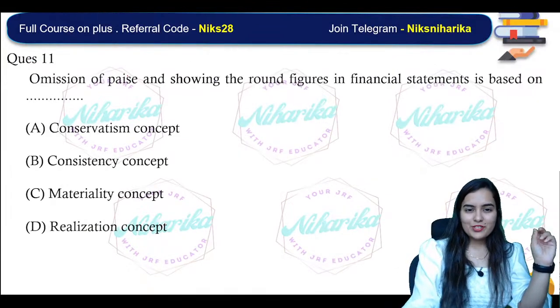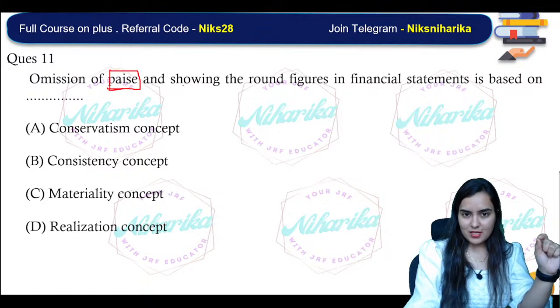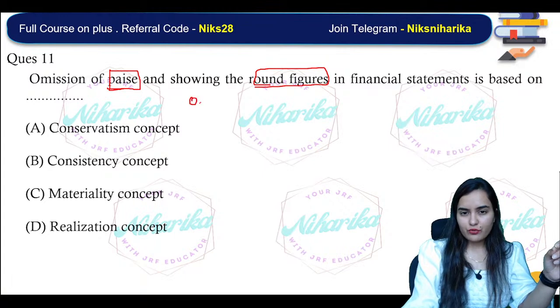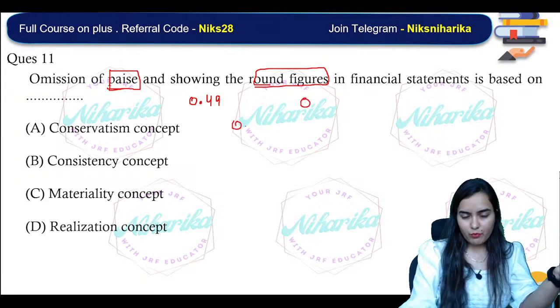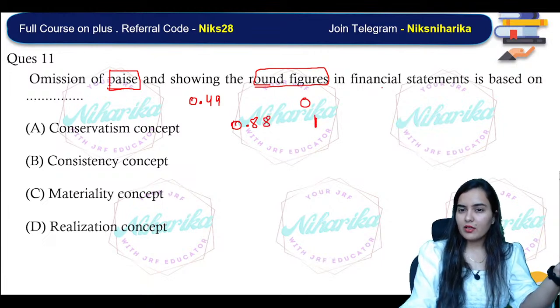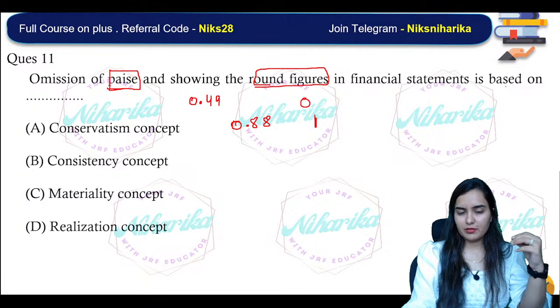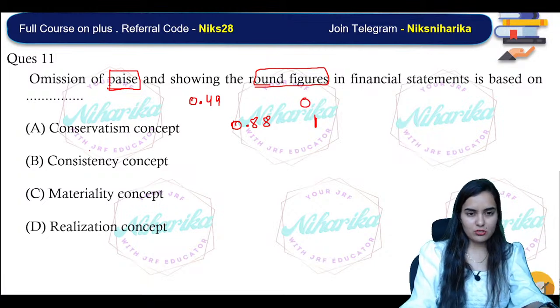Now, omission of paise, and showing rounded figures. Instead of 0.49, we are just rounding off to 0. Instead of 0.88, we are rounding off to the nearest figure, 1. In the financial statement, that will be based on